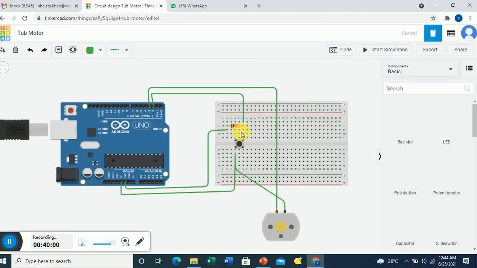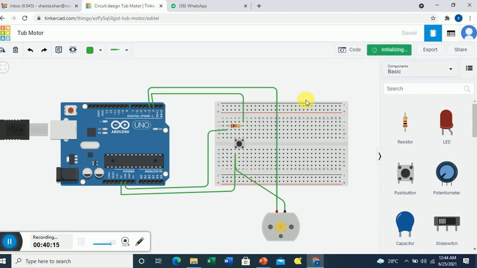Here I have connected a motor, and when I press the button and run the simulation, you can see the only change is that instead of the LED I've connected a motor. I hope you can see that when I'm pressing this button, the motor is rotating. So if the button is pressed, the motor is rotating.